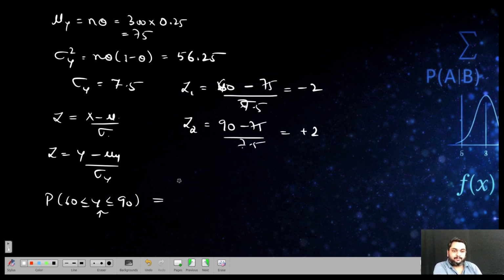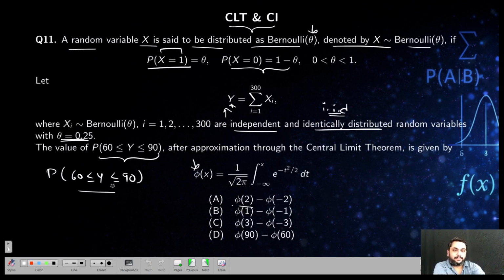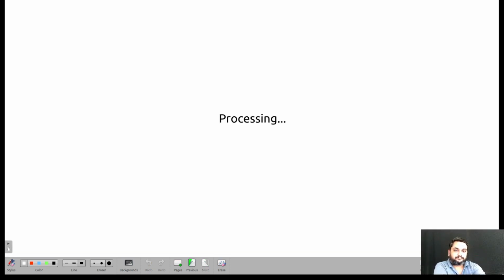Now how will you write this? This is nothing but P of minus 2 less than or equal to Z less than or equal to plus 2. How will you find this value? Phi of 2 minus Phi of minus 2. In the exam, they may give values for these Z values. There is a Z table, right? Check my video lectures, where I explained how you get this. So this is the answer. You see, it's a very simple question actually. There's nothing in this.